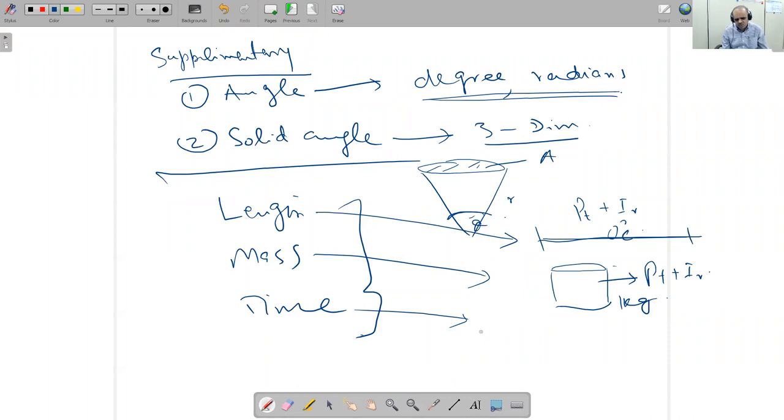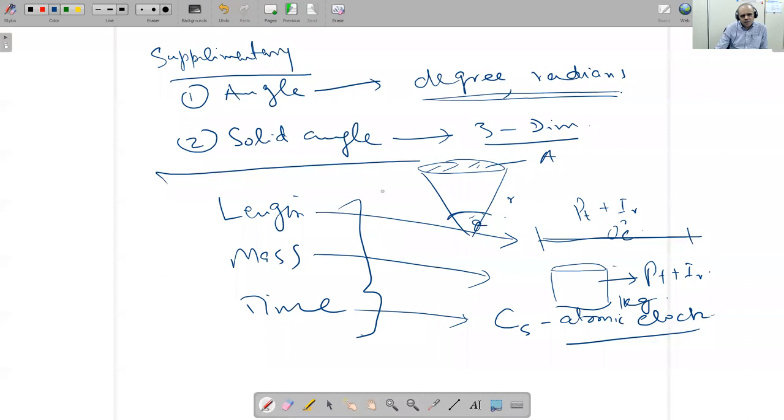So they changed this, and now we have a new definition of time, which is related to the cesium atomic clock. Okay, you can see and check in your chapter number 1. So this is all about the fundamental and derived quantities.